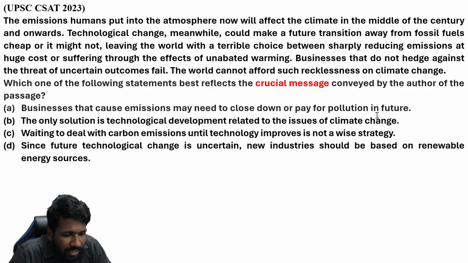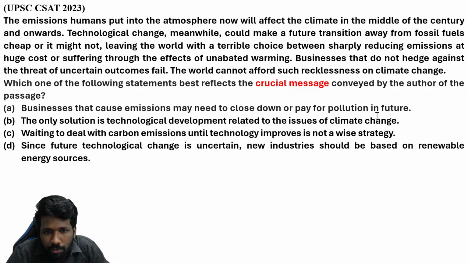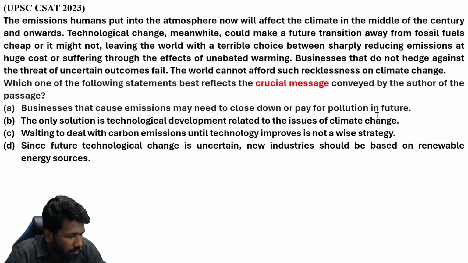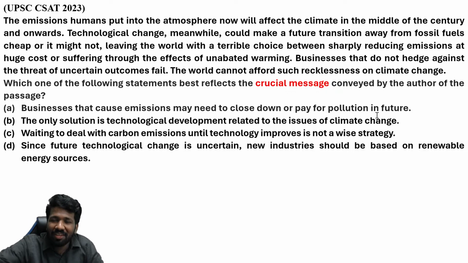So emissions means the fuel emissions or other factory emissions we can think about. Emissions humans put into the atmosphere now will affect the climate in the middle of the century. So the present century they may be referring to, and onwards. That means, for example, now if it is 2024, maybe 2050, or this may be in the 2020s century. We don't know about that.